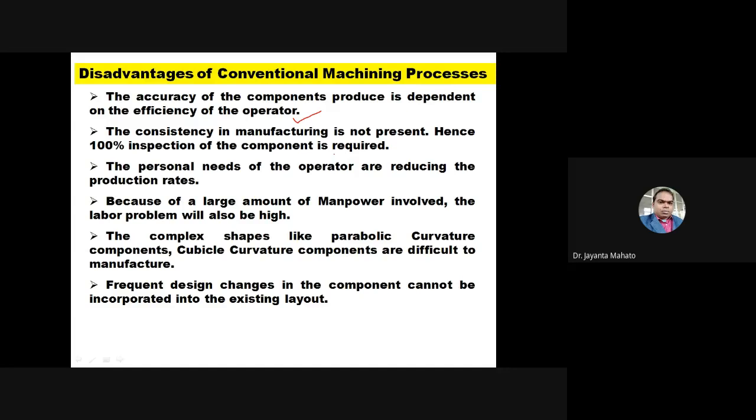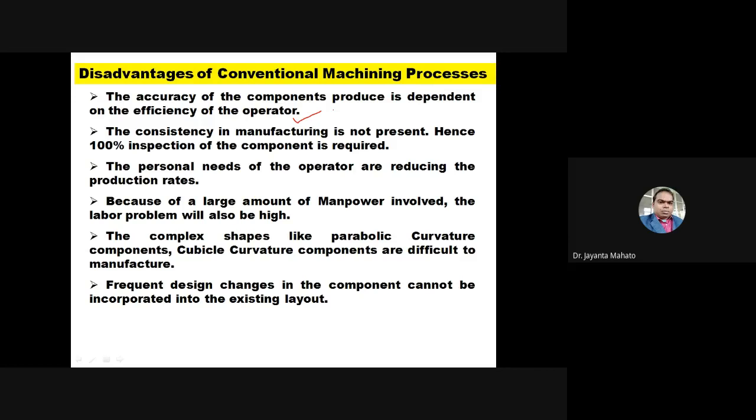Okay, but in non-traditional machining process, actually there is no direct involvement of the efficiency of the operator. Okay, you just give the input parameters, what amount you want to reduce in size or whatever.